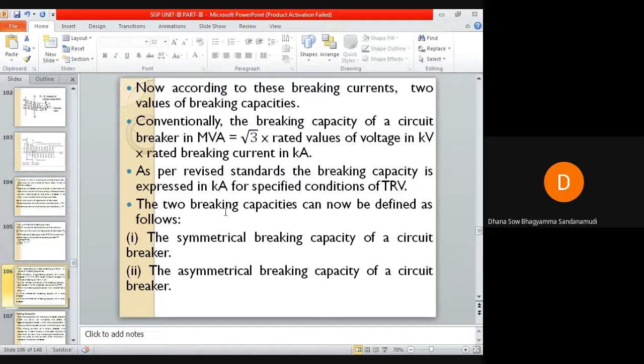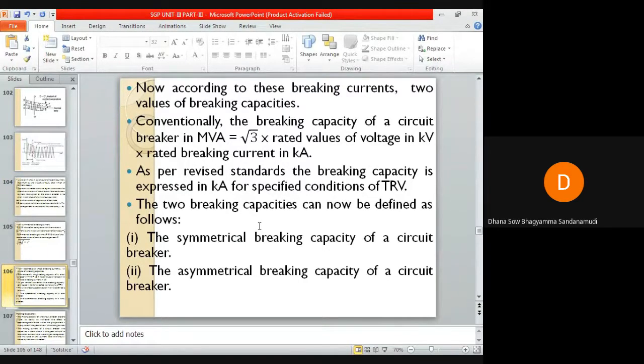This practice of specifying breaking capacity in MVA is convenient while determining the fault level. However, as per revised standards, the breaking capacity is expressed in kiloamperes for specified conditions of transient recovery voltage, and this method takes into account both the breaking current and the transient recovery voltage.